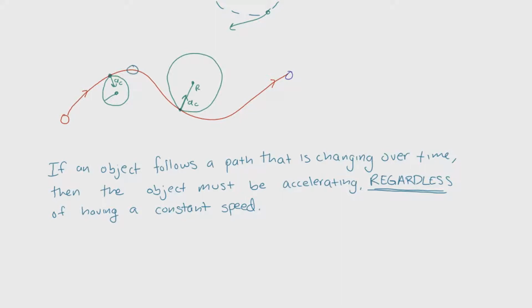The object can have acceleration tangentially, as well as acceleration normally, or in the centripetal direction. But if the object is moving at a constant speed and the path is changing, it does have a component of acceleration. It may not have a tangential component, but it does have a centripetal component. And that is a crucial concept to understand when solving dynamics problems.